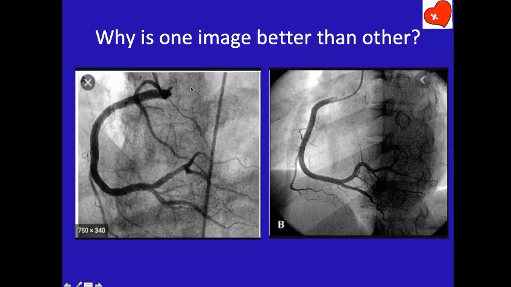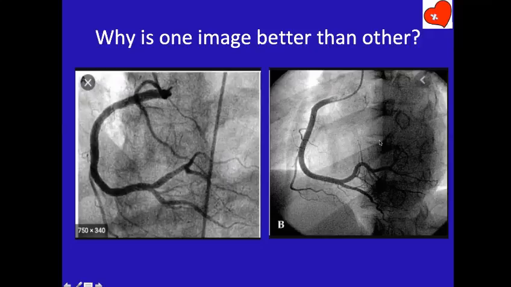Whereas, if you have a field like this, it's more or less uniformly gray all over the background. I'm not talking of the coronary artery now. I'm talking of the background. It's more or less uniformly gray all over the place. You get a beautiful exposure.